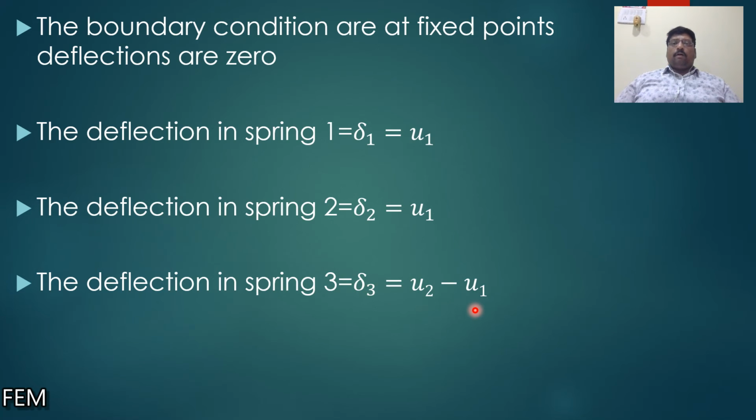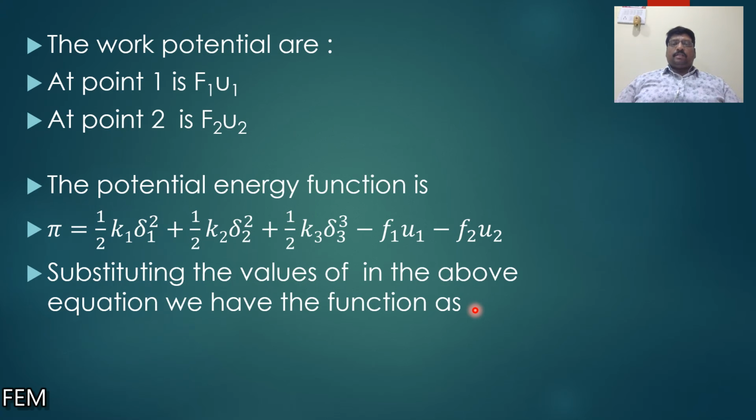Now I write the potential energy function. What are the work potentials? Here we only have point loads. The work potential due to the point load at node 1 is F1 u1, and at node 2 is F2 u2. The potential energy function pi is equal to strain energy U plus or minus Wp. Since work is done on the system, the work potential sign is negative.